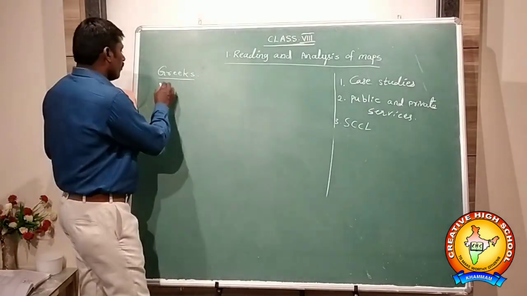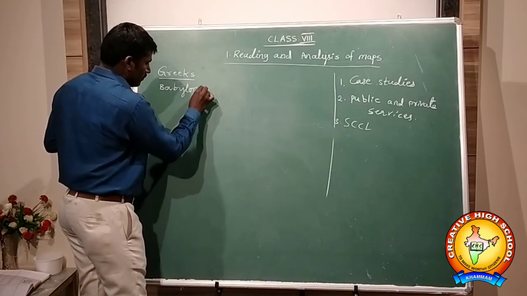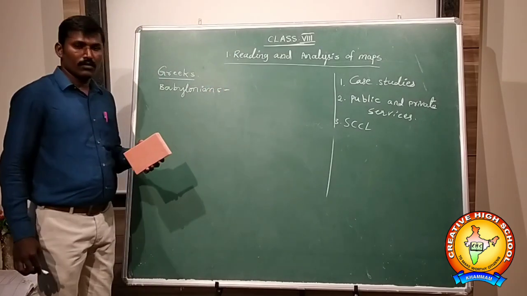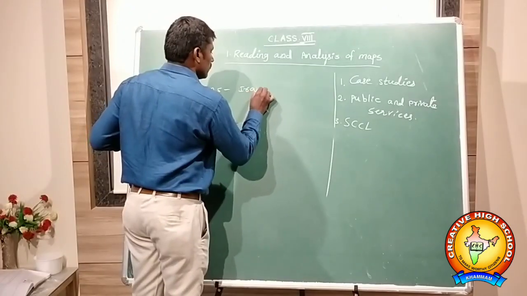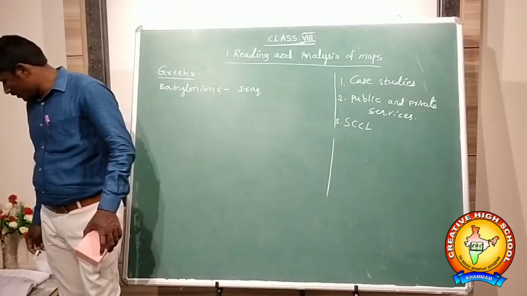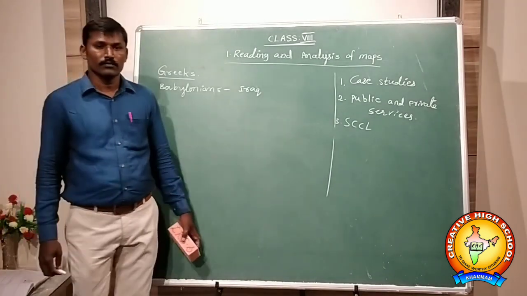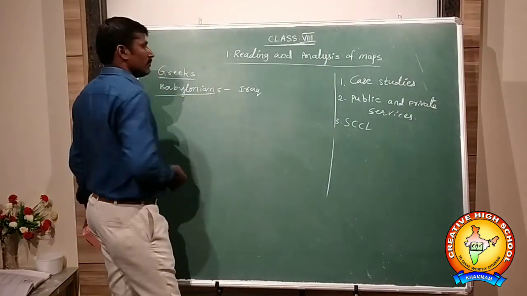And Babylonians. This is present Iraq. Babylonia is in present Iraq. They prepared maps here.